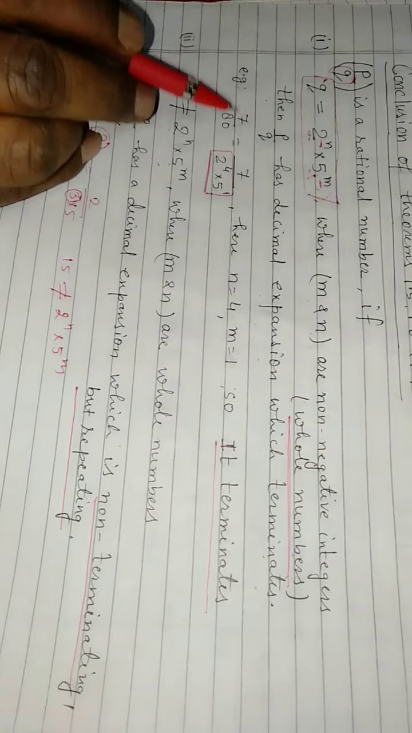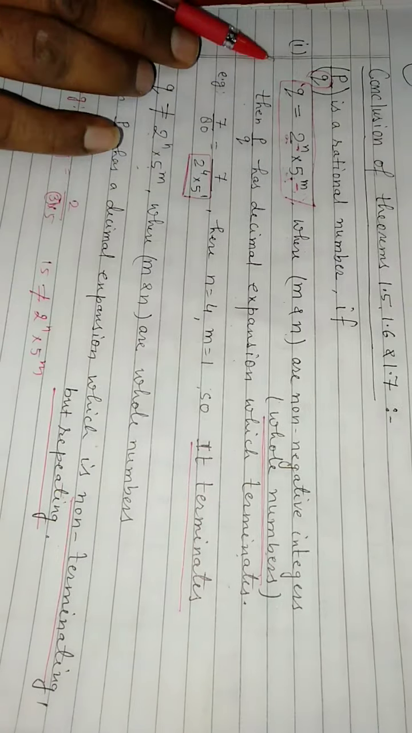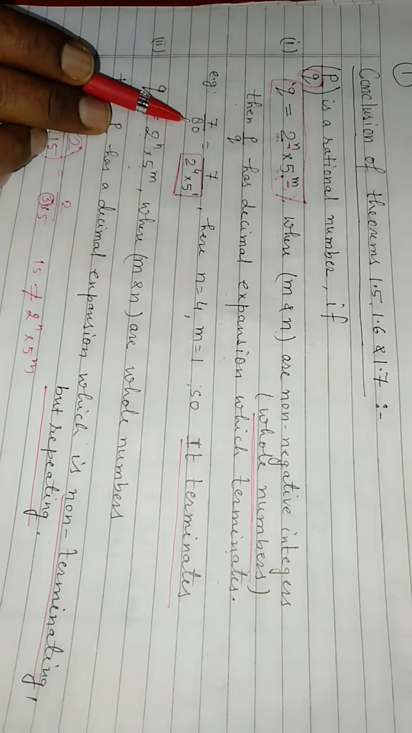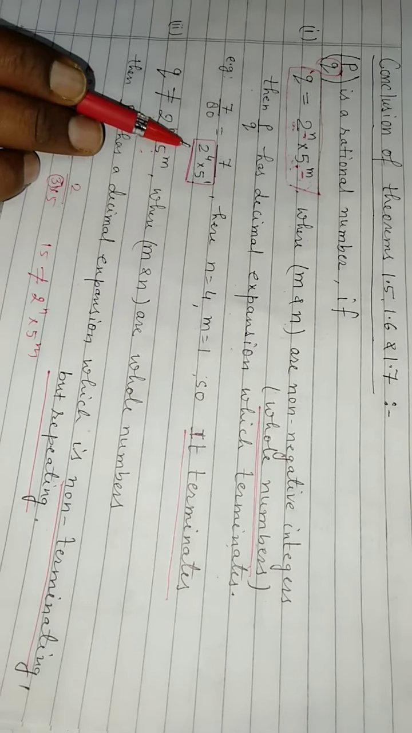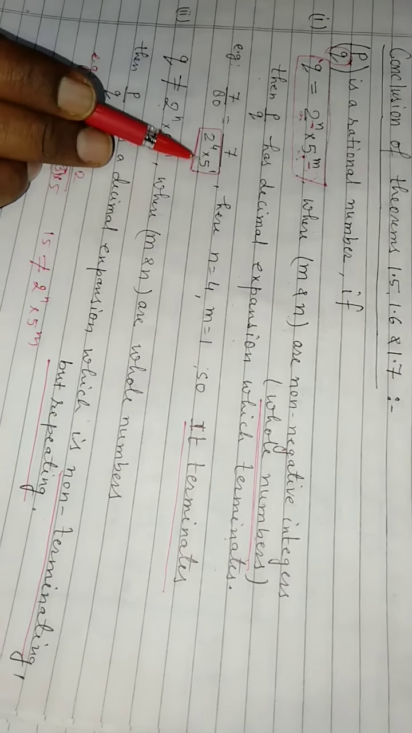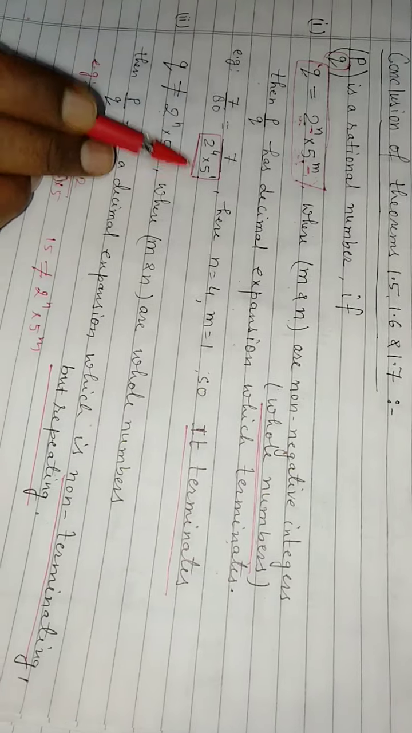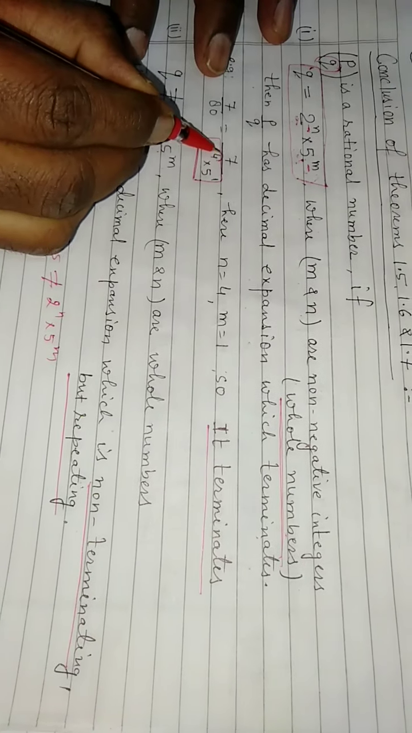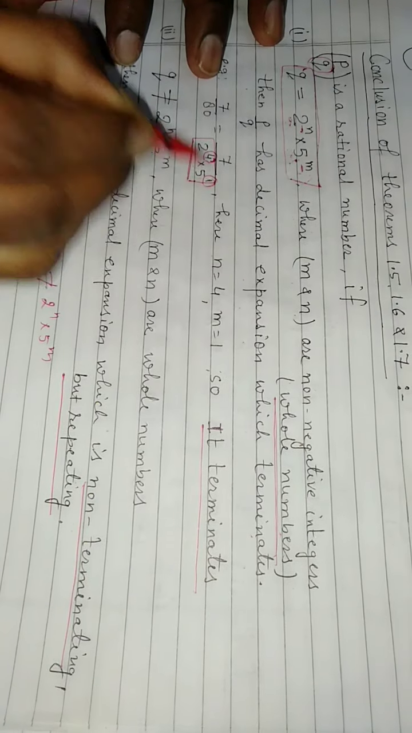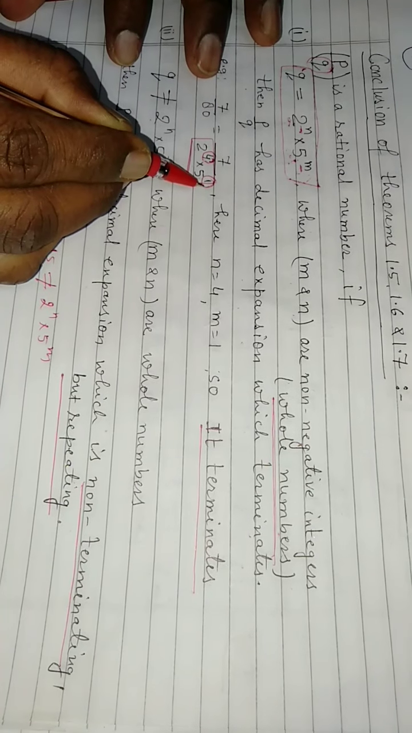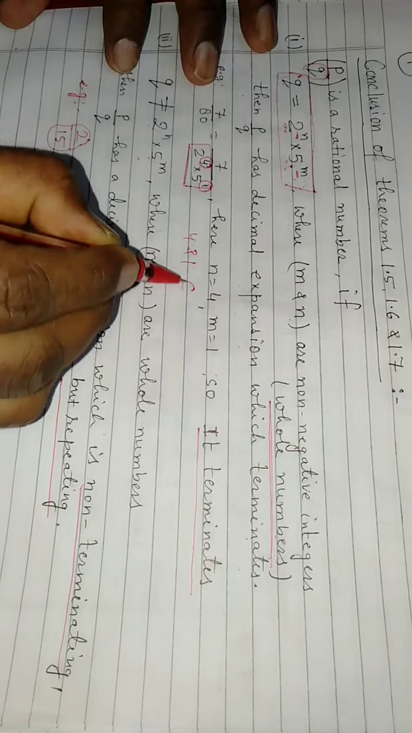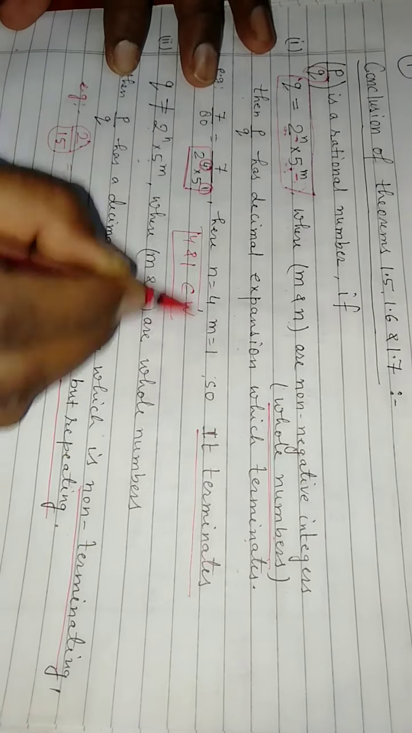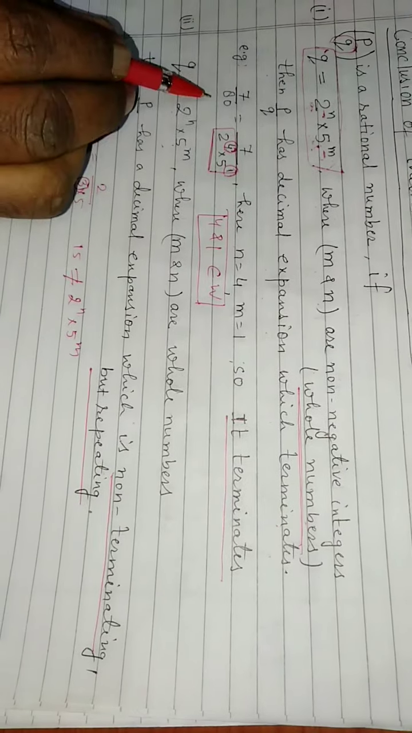And the example I gave you, 7 upon 80, this is terminating. You can see 7 upon 80 is expressed in the form of 2 to the power 4 into 5 to the power 1. Here in this case you can see that n is 4 and m is 1. And 4 and 1 are whole numbers. So you can see this is terminating.